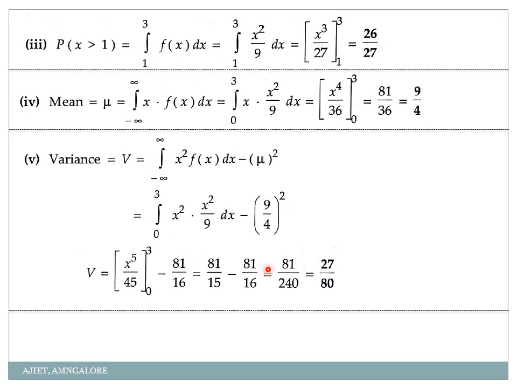Okay, so this is the way we calculate mean and variance. In the formula list I had given this separately, in the sense I had written variance is equal to expectation of x square, where this is the formula, minus expectation of x the whole square or mu square. Okay,